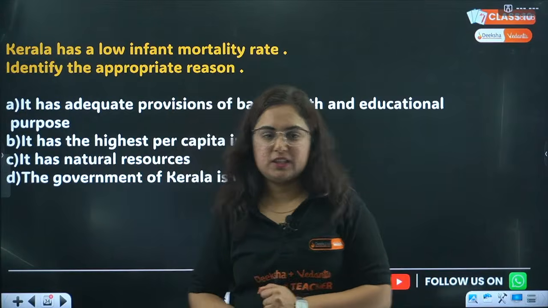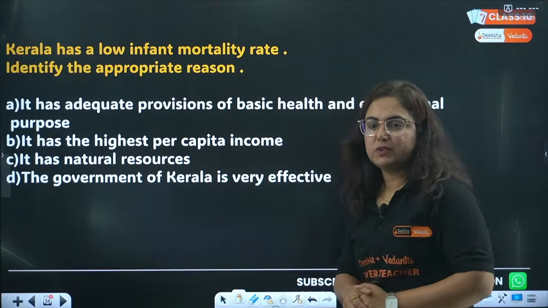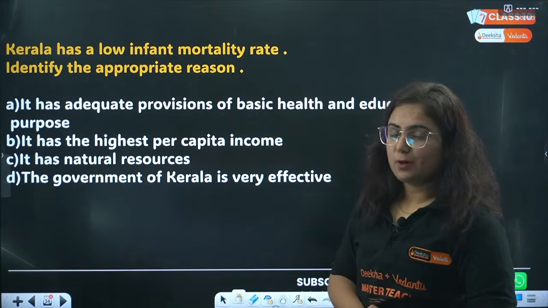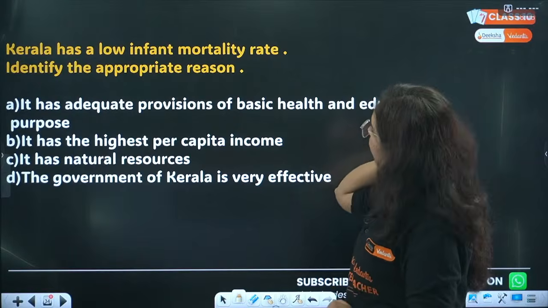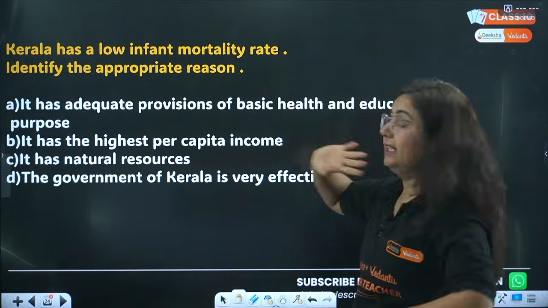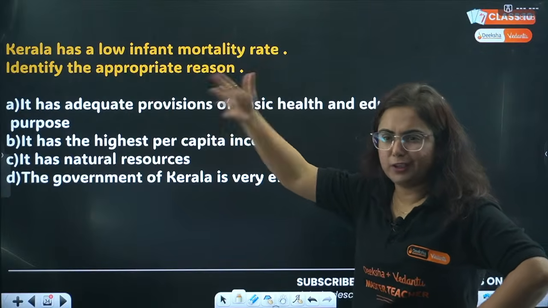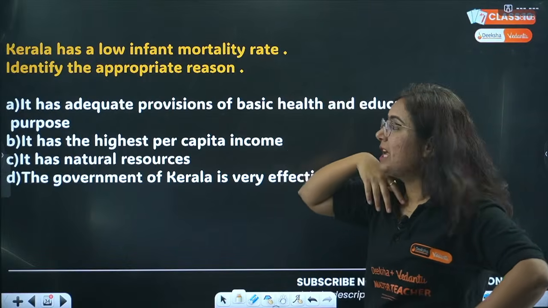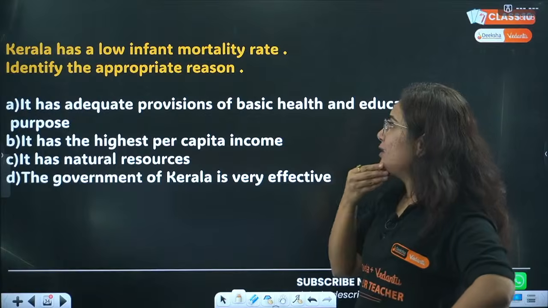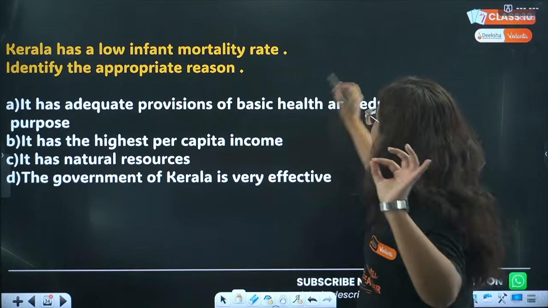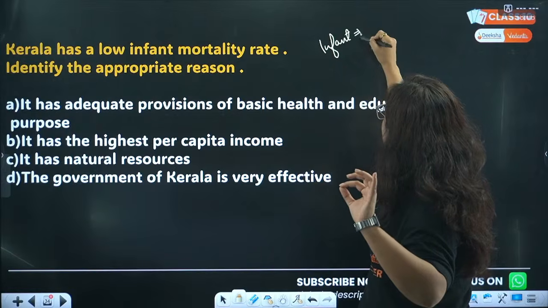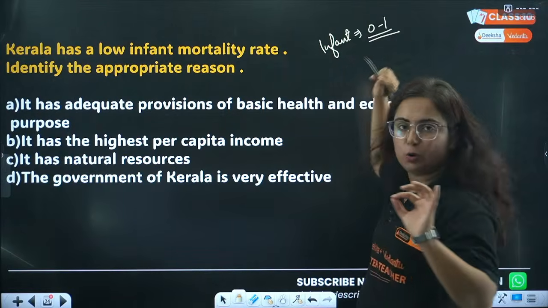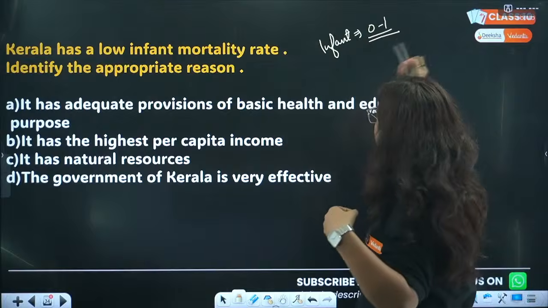So the next question in front of your screen is from development, and that is economics. Kerala has a low infant mortality rate. Identify the appropriate reason for it. I am getting the answers. So why does Kerala have a low infant mortality rate? By infant, what do we mean? A child in the age group of 0 to 1, from birth till 1 year of age.